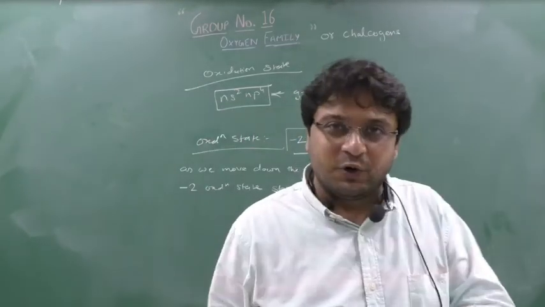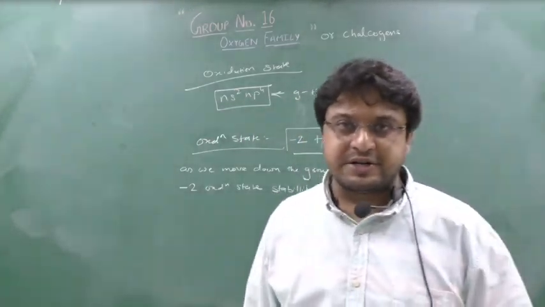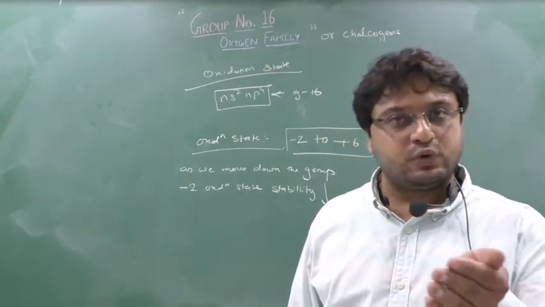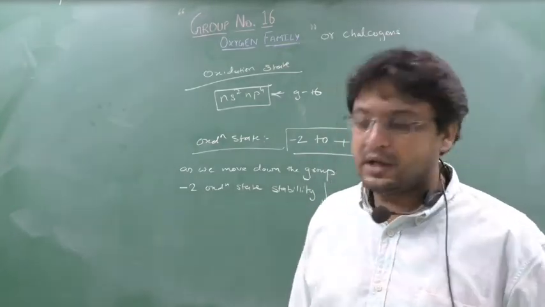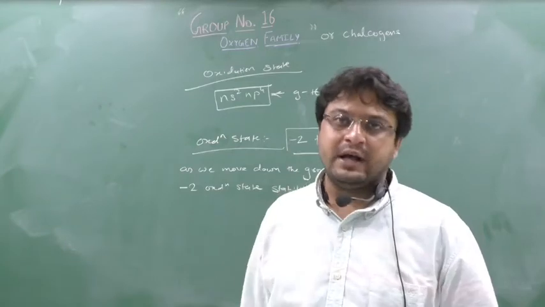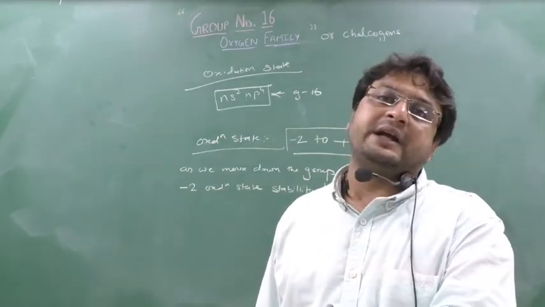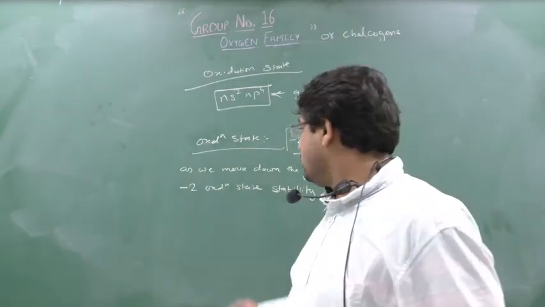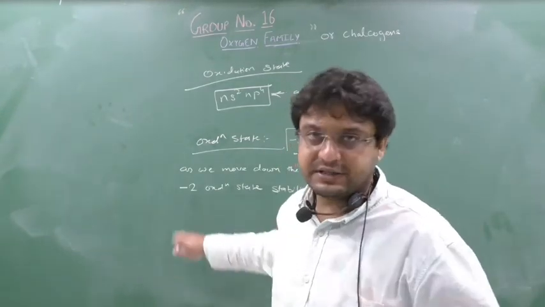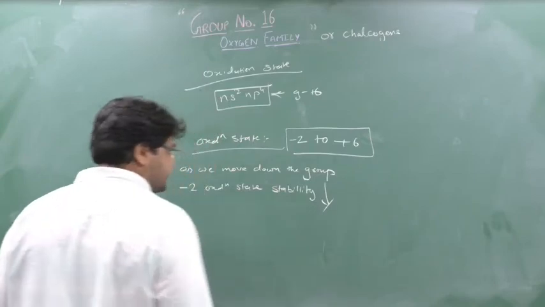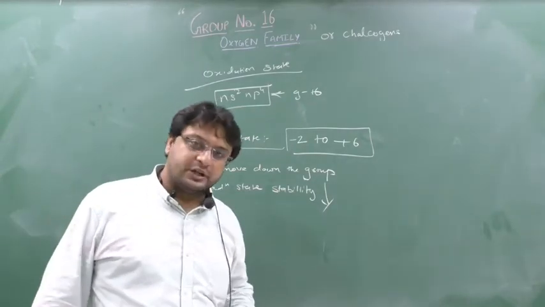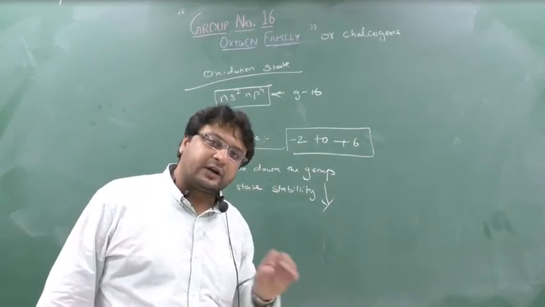As we move downside the group, electronegativity decreases. Means the ability of attracting electrons decreases. When the ability of attracting electrons decreases, -2 oxidation state stability decreases.